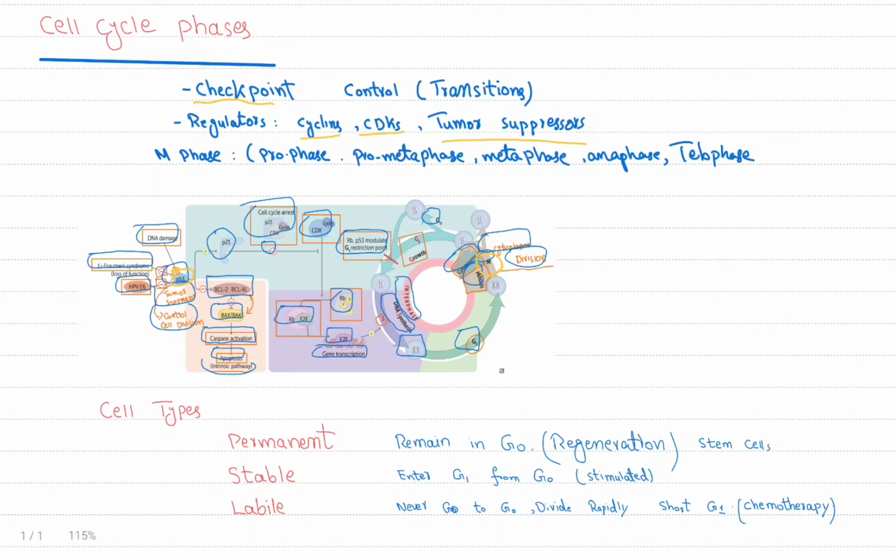There are different growth factors, for example insulin, PDGF, EPO and EGF. They bind to tyrosine kinase receptors to transition the cell from G1 to S phase.